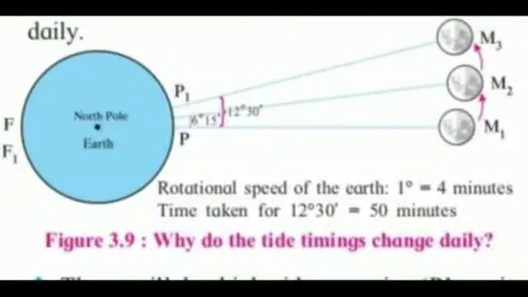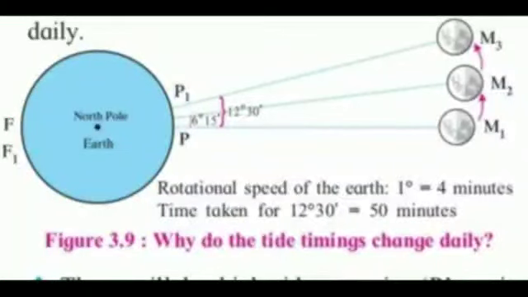to the moon. After 12 hours and 25 minutes, F will arrive opposite to the moon and it will experience high tide. Point P opposite to F will also experience high tide. Later again, after 12 hours and 25 minutes, point P will experience high tide as it comes in front of the moon. There will be high tide at point F as shown in the figure.